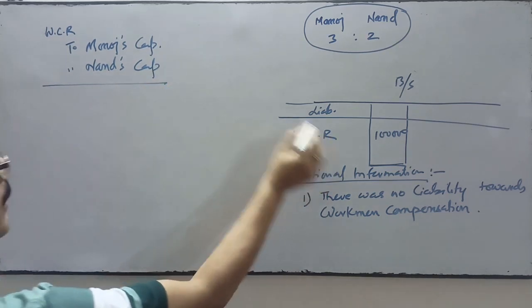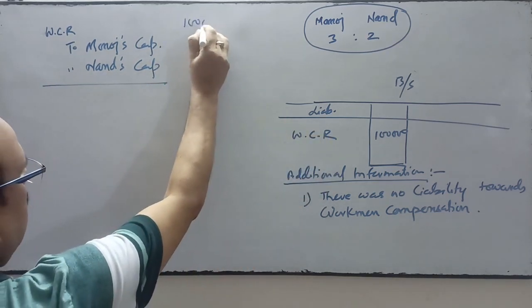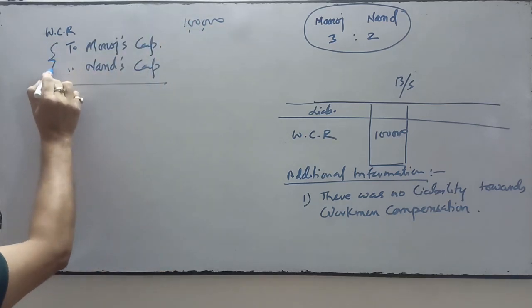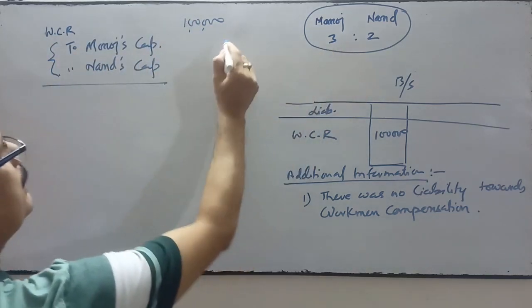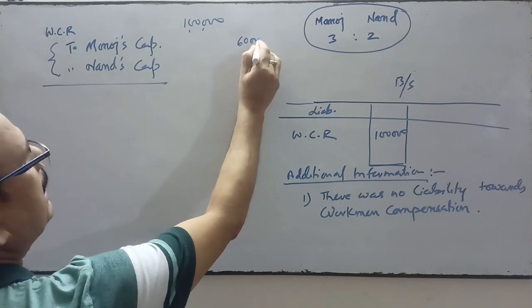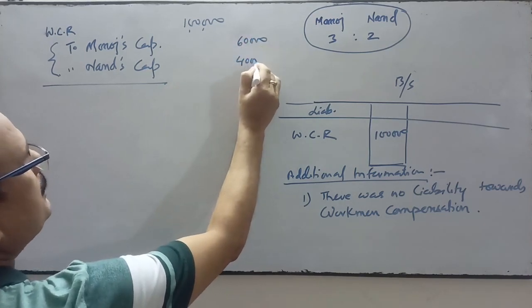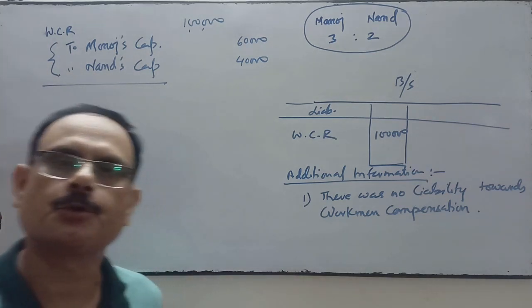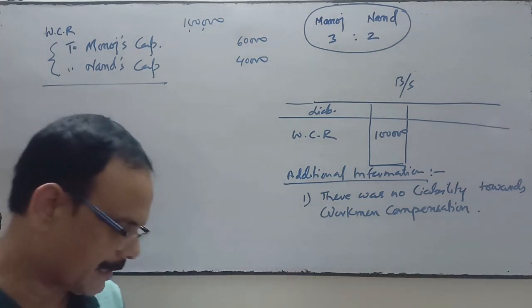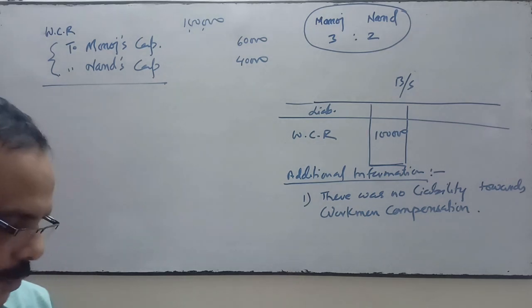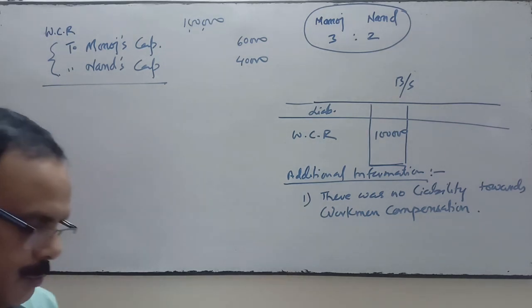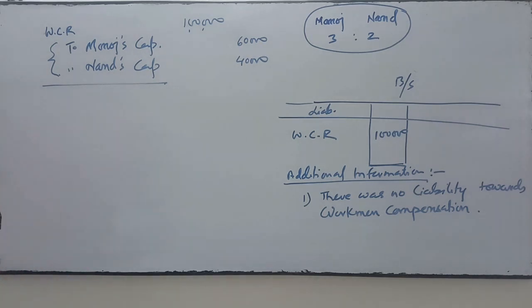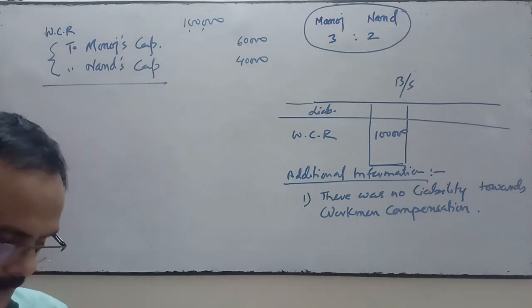This amount, 1 lakh, will be transferred to the partners' capital accounts in their profit sharing ratio 3:2. So 60,000 and 40,000 respectively: 1 lakh into 3/5 and 1 lakh into 2/5. So this is the treatment of the first one.